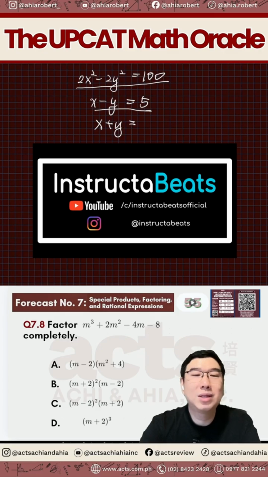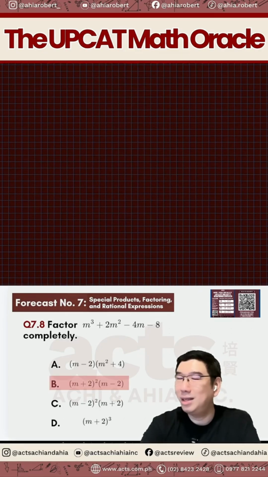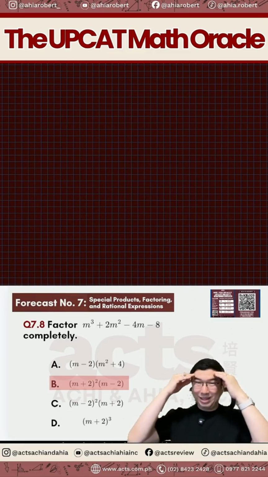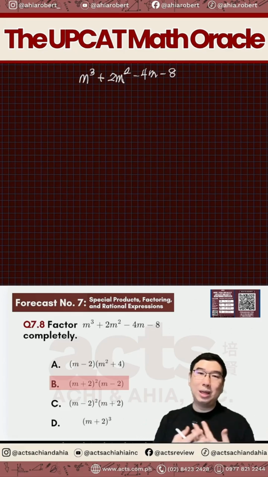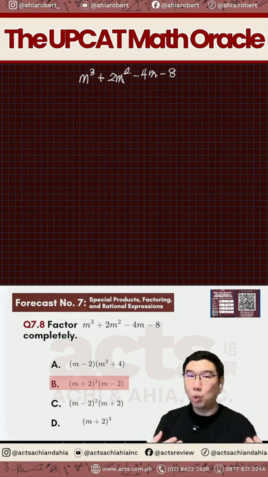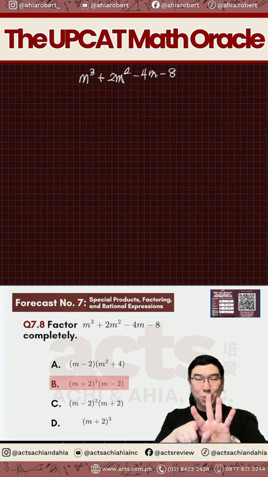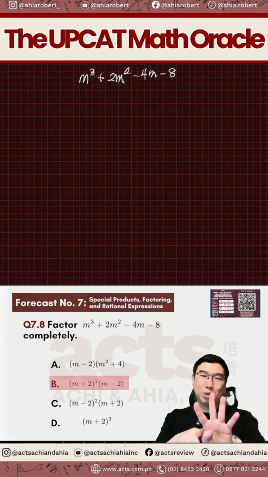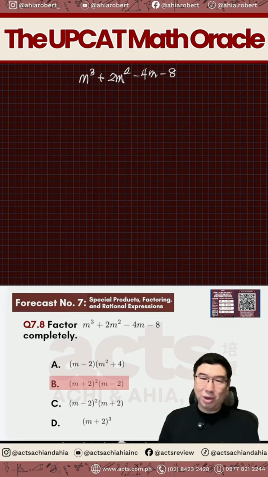Different answers. Okay, sige. The answer here is, tanan. Nako, wala sa mga sagot natin. How do you go about, since 4 terms tayo, it's more than 3 terms. So, hindi lang siya yung mga special products lang. So, that means it's factoring by grouping. Paano natin gag-group ito? You're gonna group them into 2 groups. Ano na bang mga different ways to group them? Eh, di ba? Dalawa, tatlo, isa. Yun lang naman possible, right?